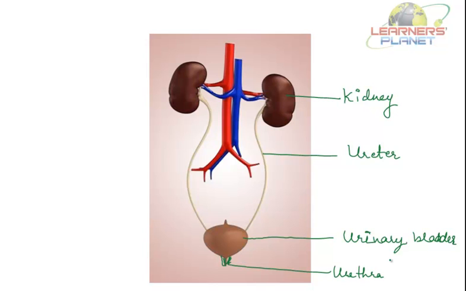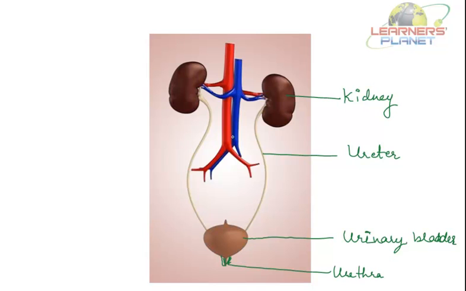Each kidney is made up of thousands of tiny filtering subunits, which we are going to discuss. These tiny subunits do the filtering, because the formation of urine takes place in the kidneys. The ureters are simply the tubes that carry urine from the kidneys to the urinary bladder.